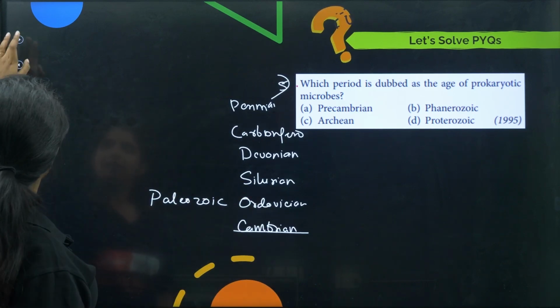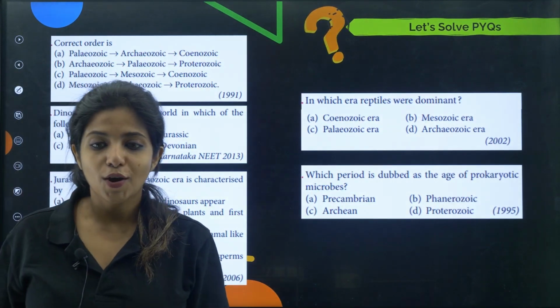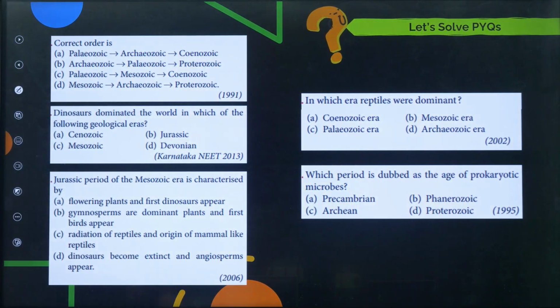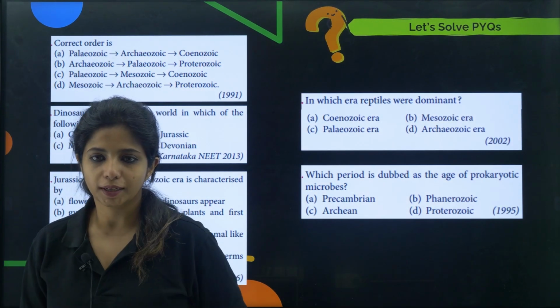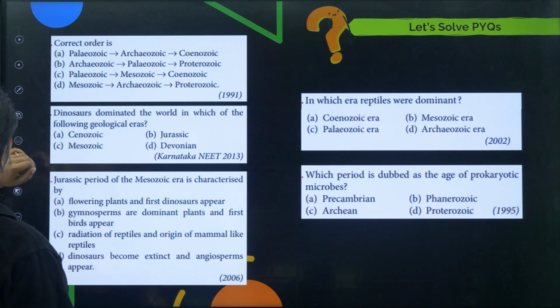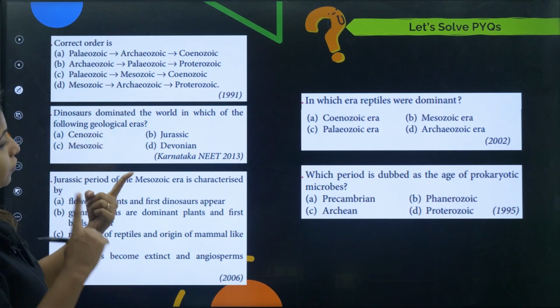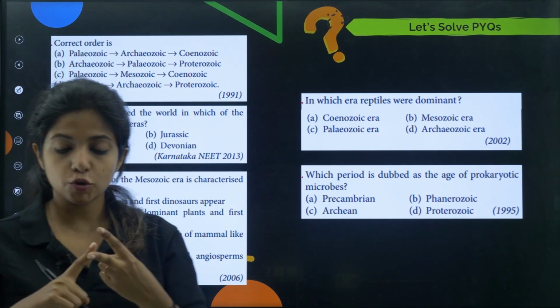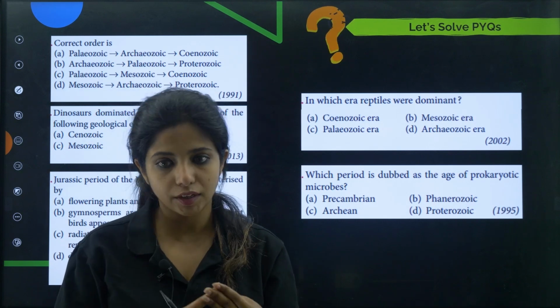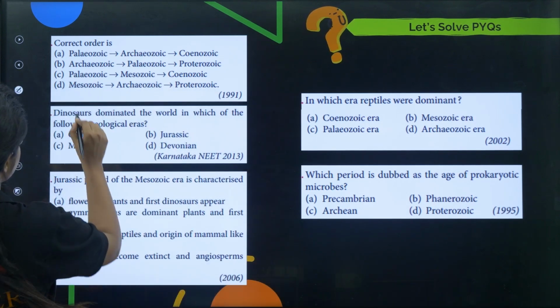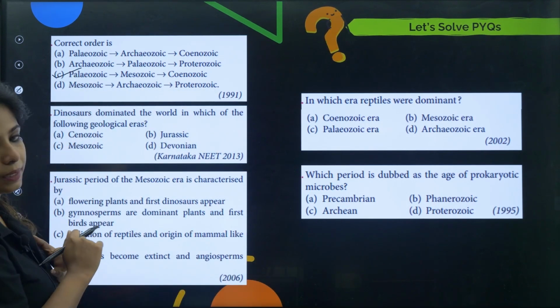Now going ahead, let me try to solve all the questions for you. Just give me a second. Let me just pause the video for a second. Okay, so the correct order is, first we have Paleozoic, then we have Mesozoic, and then we have Cenozoic. That is the correct order, children. So this becomes the answer for this, PMC.